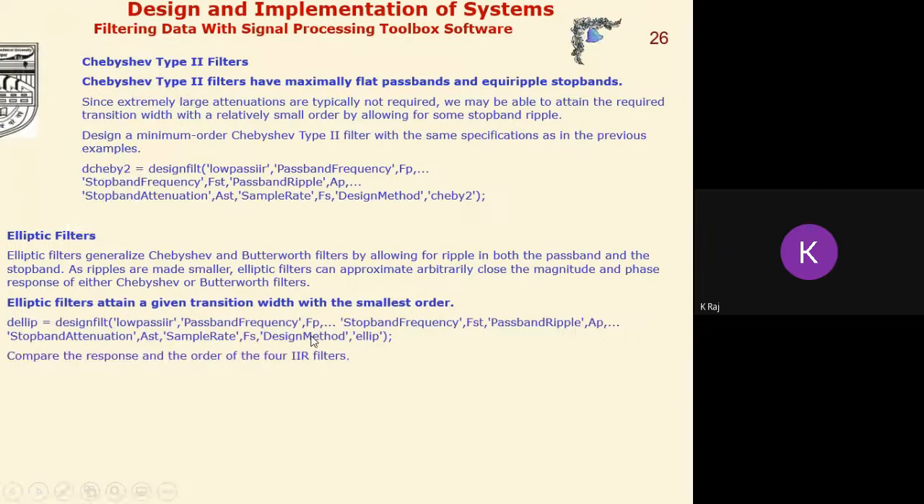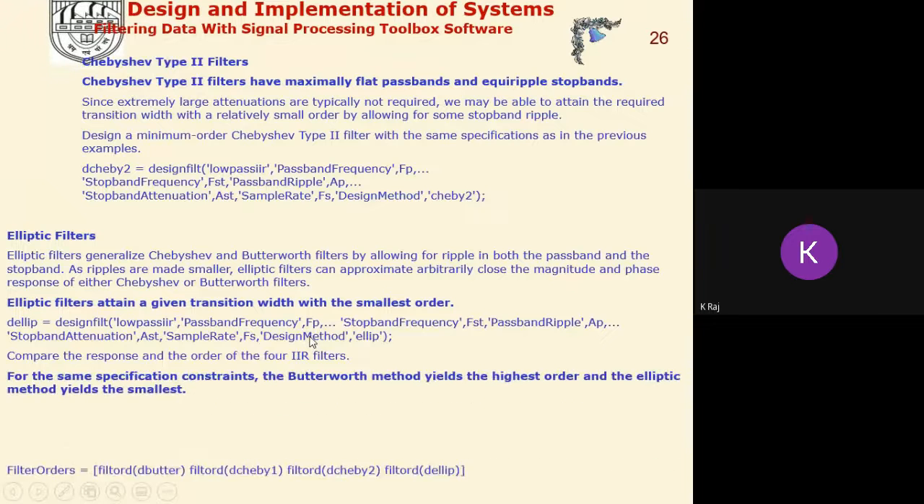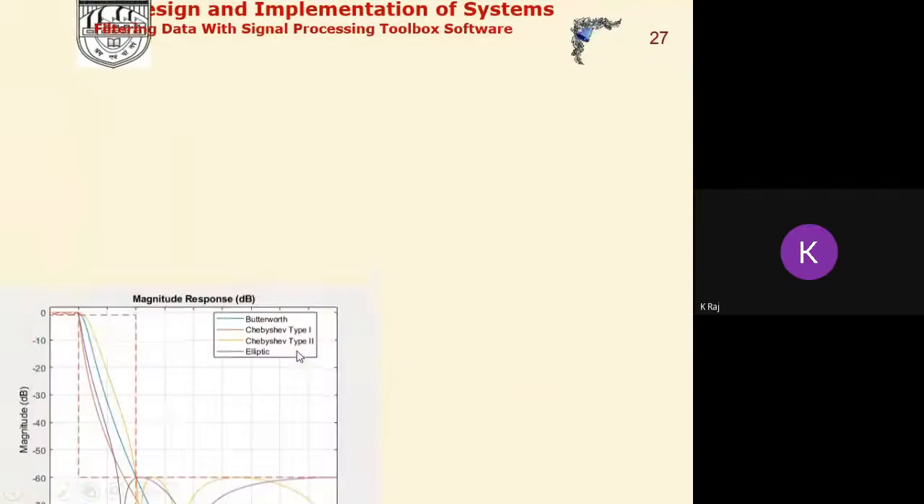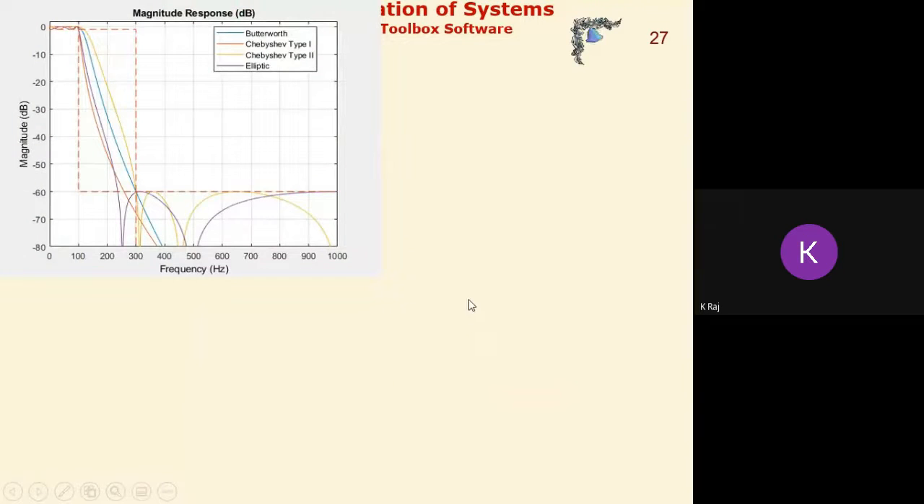Now if we design these filters using the design filter method, we can see here the comparison of these filters. These are the four types of filters: the Butterworth, Chebyshev 1 type, Chebyshev 2, and the elliptic filter. And we can compare the performances of these filters on the basis of the passband edge frequency, stopband edge frequency, ripples in the passband, ripples in the stopband, and on the basis of the transition band here.